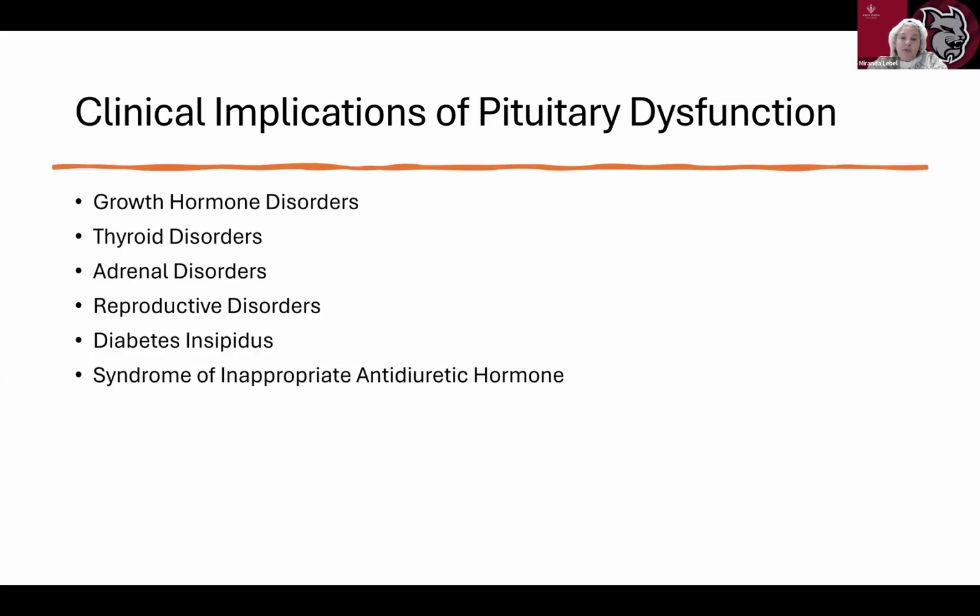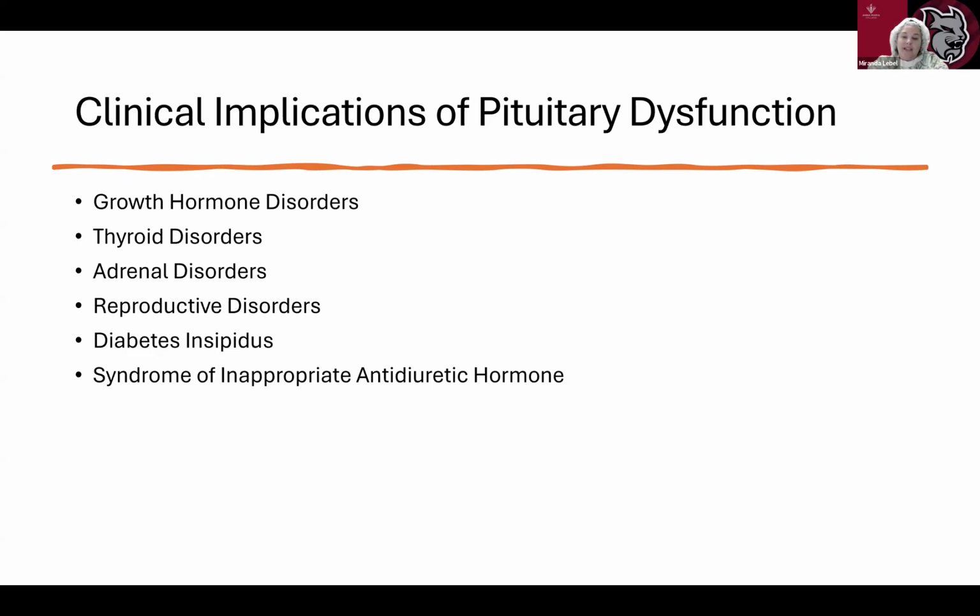Clinical implications of pituitary dysfunction. Dysfunction of the pituitary gland can lead to various disorders depending on which hormones are affected. We have growth hormone disorders where we could have acromegaly and dwarfism. Thyroid disorders with hypothyroidism and hyperthyroidism. Adrenal disorders like Cushing's disease or Addison's disease. And reproductive disorders where we have hyperprolactinemia and hypogonadism.